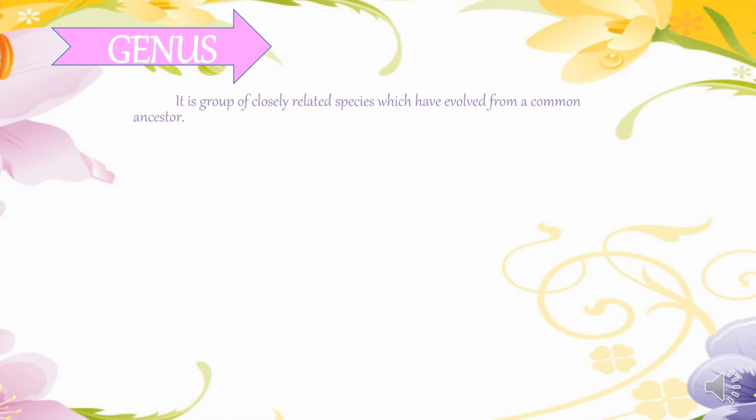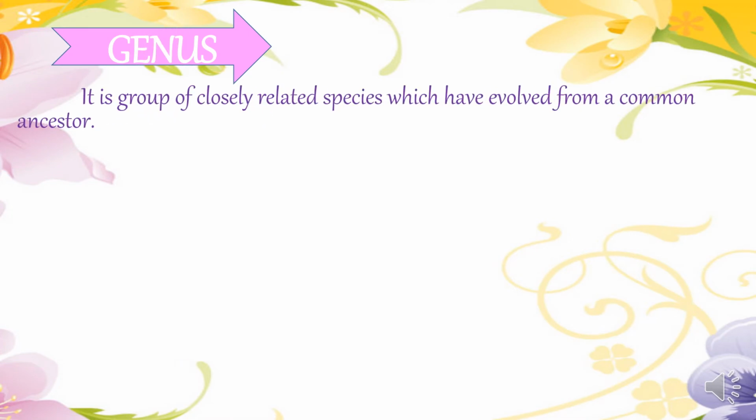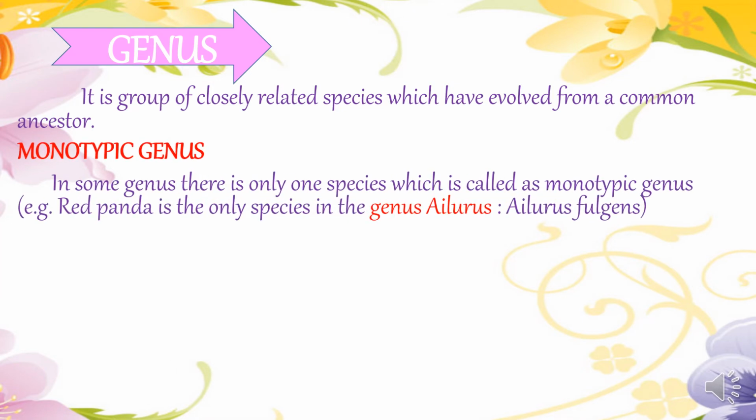Next is the genus. It is a group of closely related species which have evolved from a common ancestor. These genera can be classified into 2 types. The first one is the monotypic genus. In some genera, there is only one species, so we call it the monotypic genus. For example, the red panda is the only species in the genus Ailurus, Ailurus fulgens.